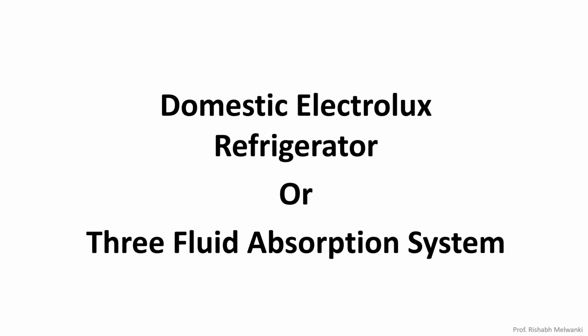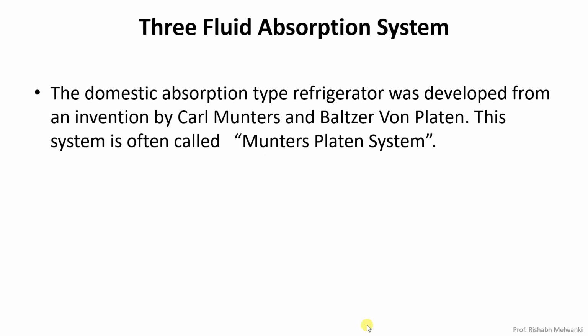Next we will see the domestic Electrolux refrigerator. It is also called the 3-fluid absorption system. This type of domestic absorption refrigeration system was invented by two Swedish engineers, Carl Munters and Baltzar von Platen, in 1925.